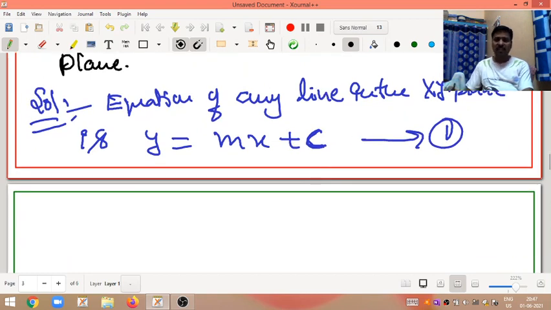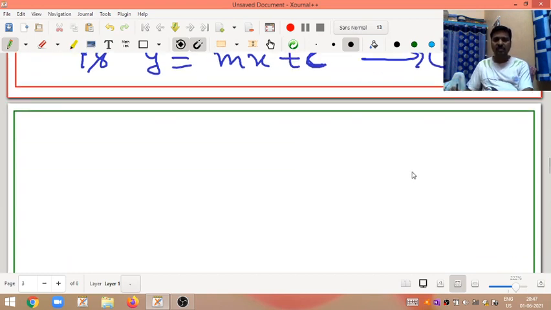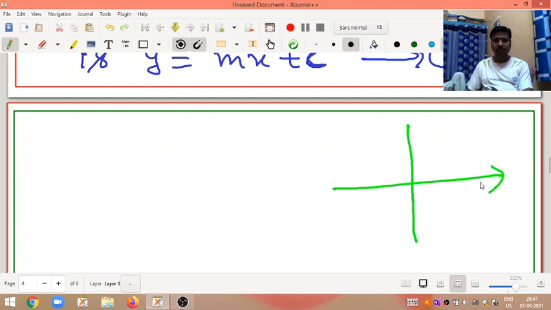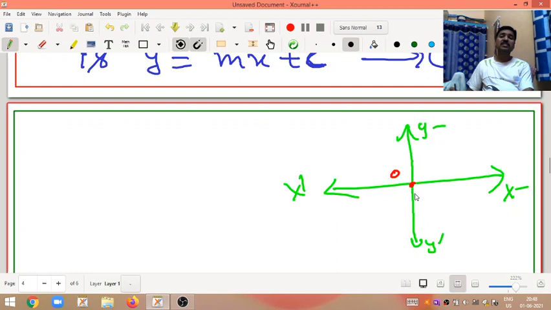So see here how that equation looks. This one is x dash, this one y dash. See here, this one is the origin. The xy plane is given.